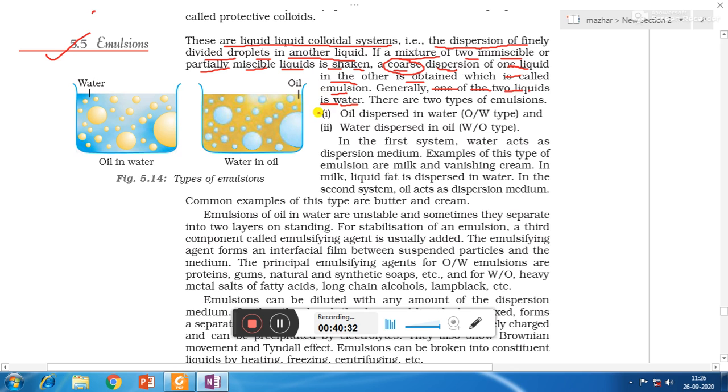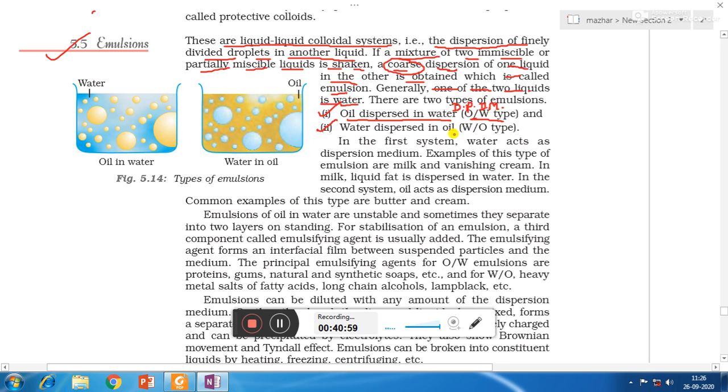Now there are two types of emulsions. One is oil dispersed in water, which can be written as O/W type. Here oil is the dispersed phase and water is the dispersion medium. Always the dispersed phase is written first and the dispersion medium afterwards. Similarly, water in oil can be written as W/O.